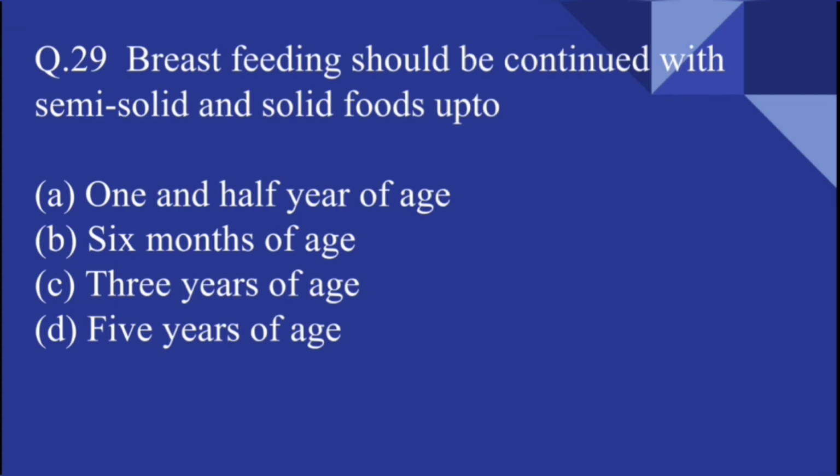The process of giving solid and semi-solid food with breastfeeding is called complementary feeding, which is started at the age of 6 months, and which was earlier called weaning. Till 1.5 years of age you can continue breastfeeding along with complementary food. After 1.5 years of age you can stop the breastfeeding.